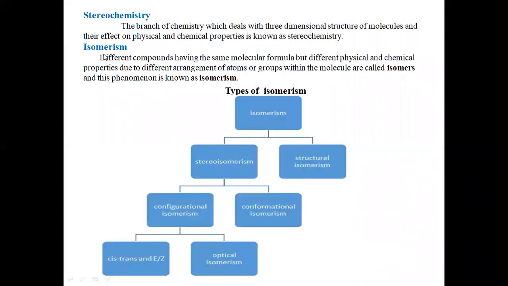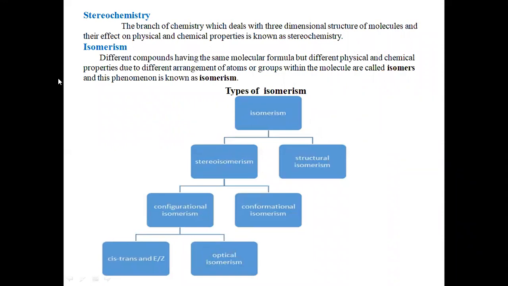Next we have isomerism. Different compounds having the same molecular formula but different physical and chemical properties due to different arrangement of atoms or groups within the molecule are called isomers, and this phenomenon is known as isomerism.